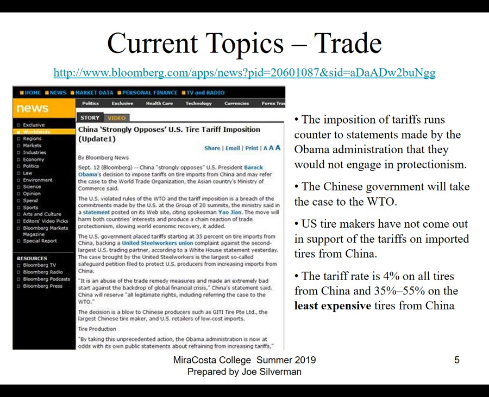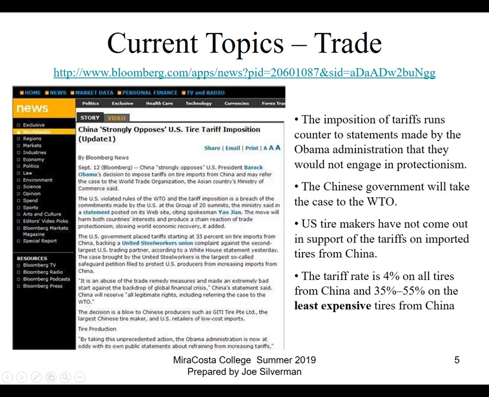And they didn't really care one way or another, because if they make the tires here, they make the tires in China, they're still going to sell them in the United States. So what Obama did was he imposed a 4% tariff on all tires coming from China and a 35 to 55% tariff on the least expensive ones coming from China.